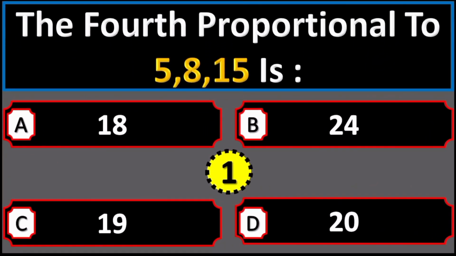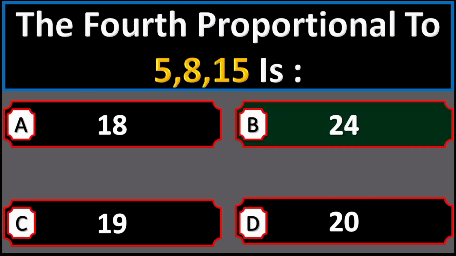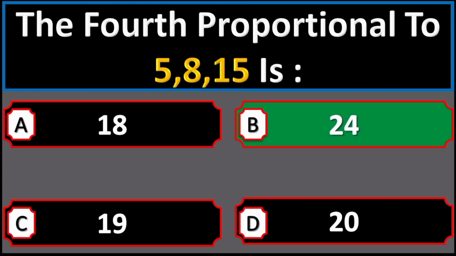The fourth proportional to 5, 8, 15 is option A 18, option B 24, option C 19, option D 20. Right option is option B 24.